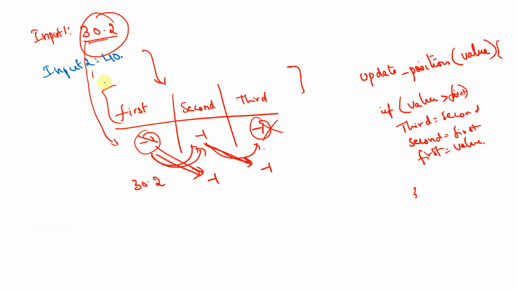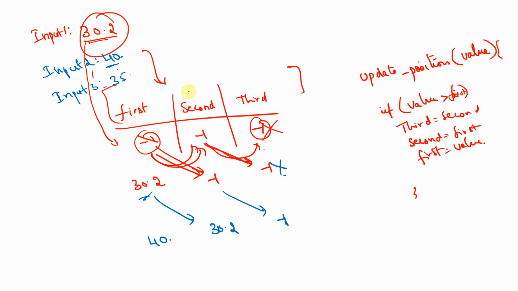Now let's say the second input has been entered by the user, which is 40. Again the comparison happens. Is 40 greater than 30.2? Yes, indeed. So what happens? -1 comes here, I forget this value, and 30.2 comes to second because there is a new first ranker here, that is 40.